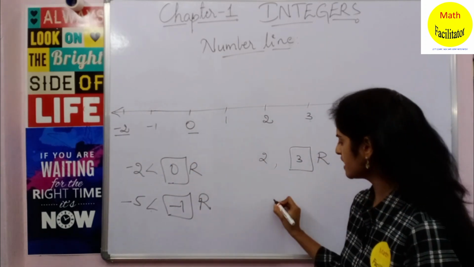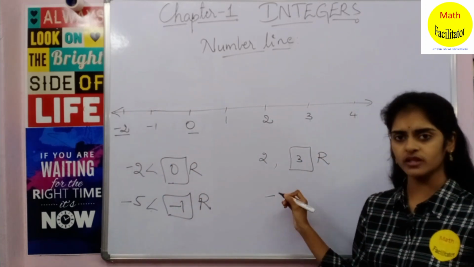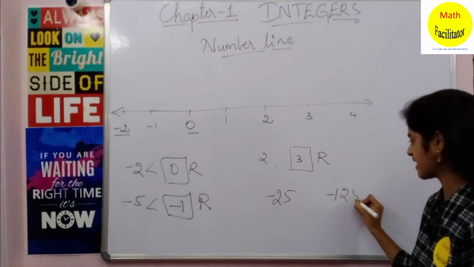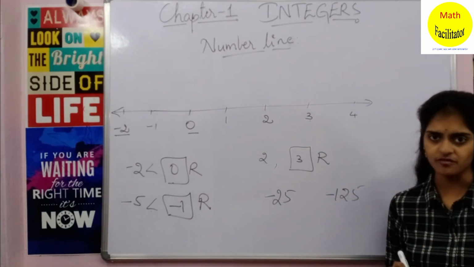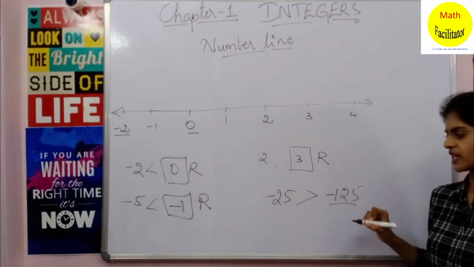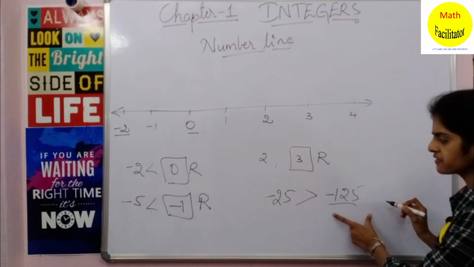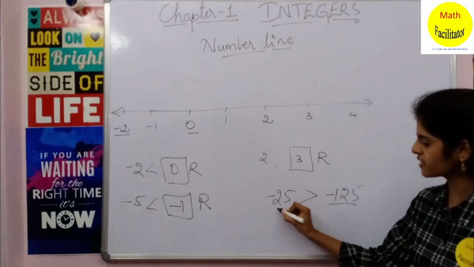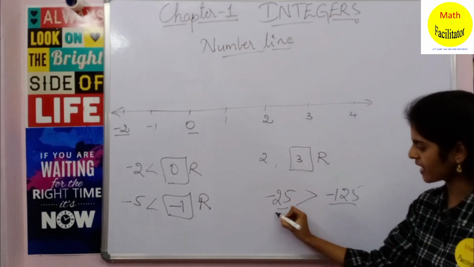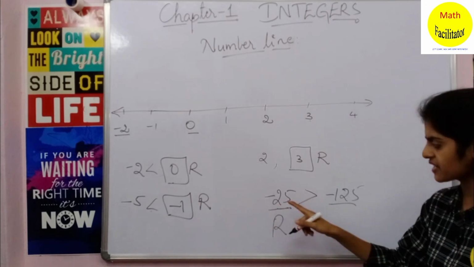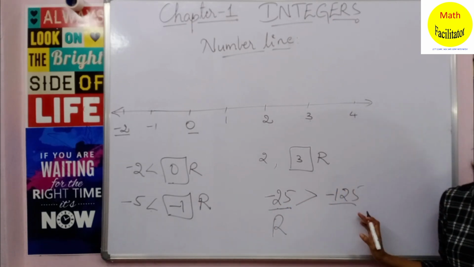Similarly, if I want to compare two integers, say minus 25 and minus 125, which is greater? Obviously minus 25 is greater than minus 125, because minus 125 will be to the left of minus 25. Minus 25 is close to 0, which means minus 25 is to the right side of minus 125. So minus 25 is greater than minus 125.